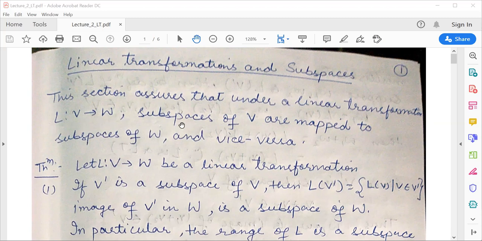Now consider a subspace of V. It is assumed that if I consider any subspace of V, then it is definitely mapped to a subspace of W. Means if I consider any subspace of a vector space V and then apply the linear transformation over that subspace, then definitely the image will be a subspace of W and vice versa. So now let us see this through a theorem.